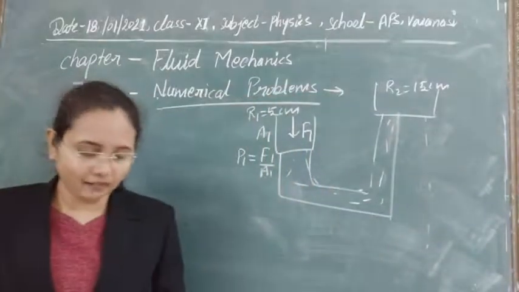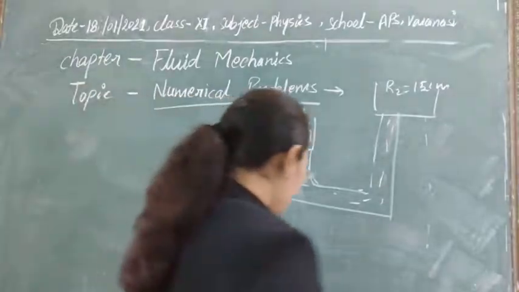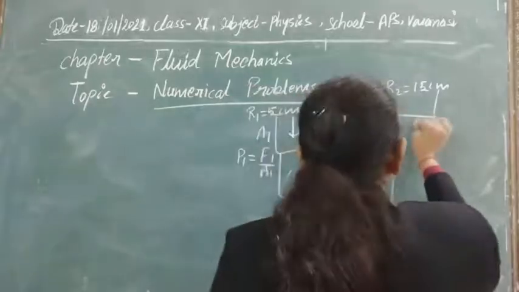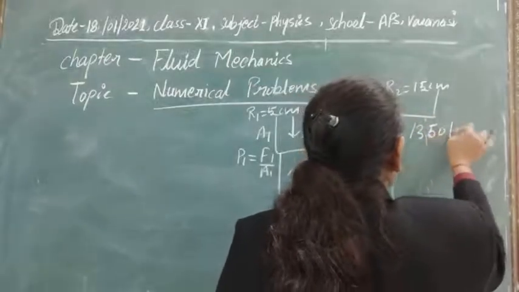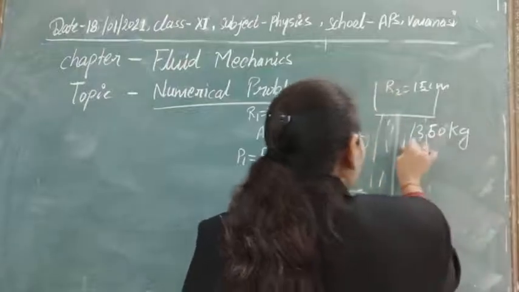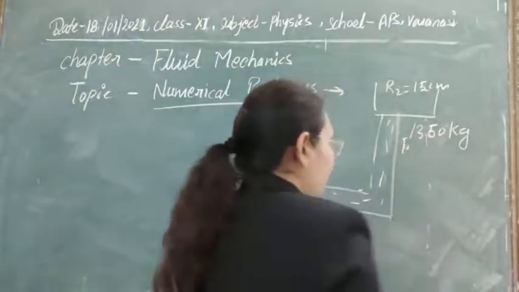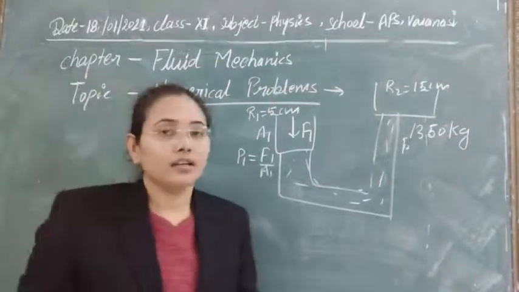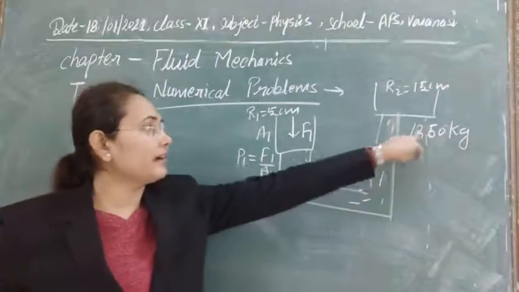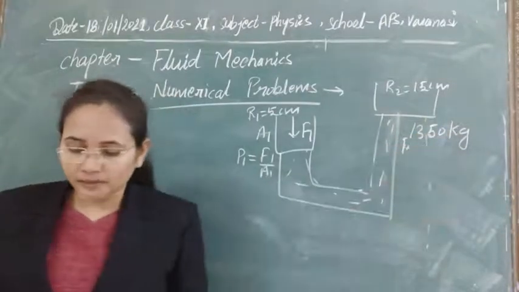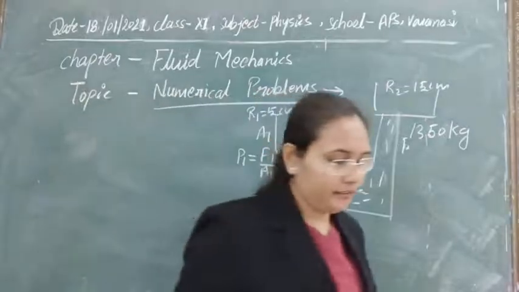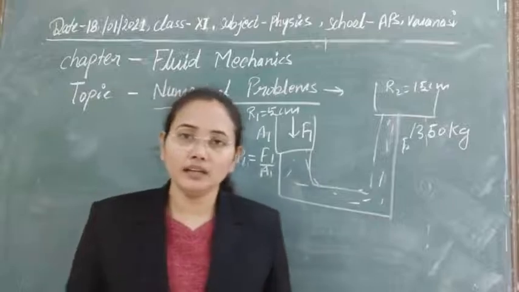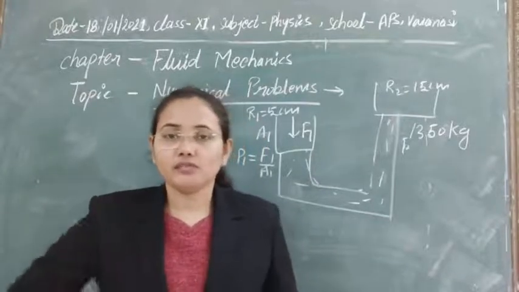We have to calculate the value of F1 if the mass that has to be lifted here is 1350 kg. F2 is already given to you through the weight, meaning this weight is lifted by this lift, so the force applied here equals this value. We have to calculate the value of F1, and also the necessary pressure we need here to accomplish this task. So this is a very easy question.